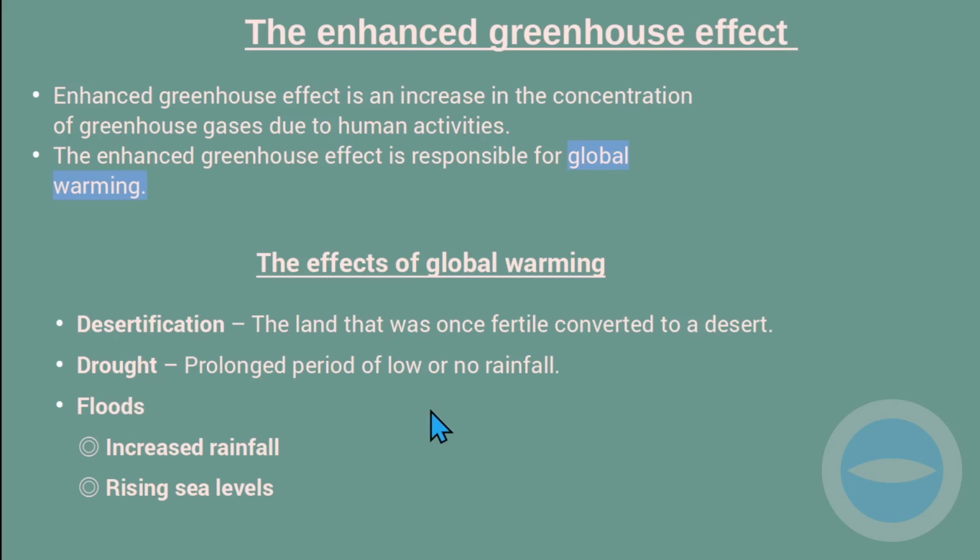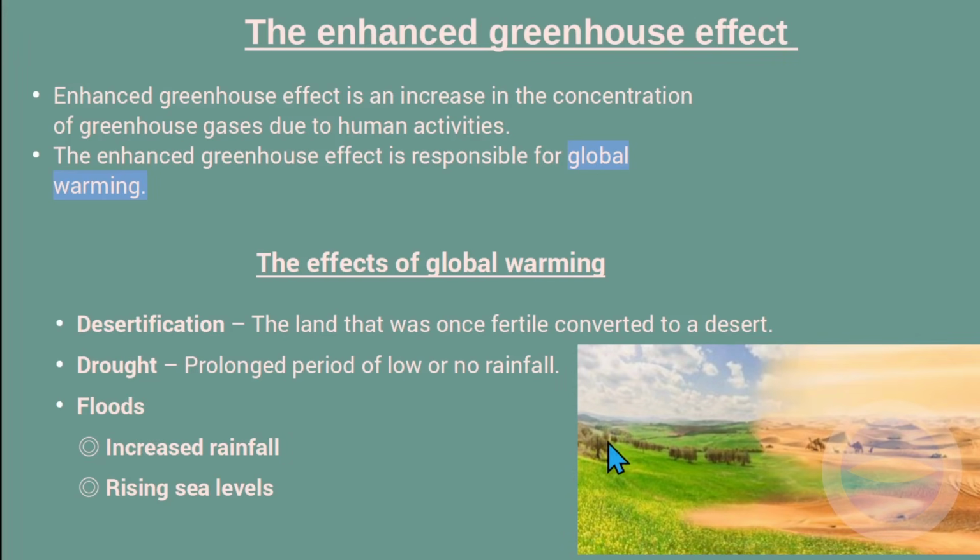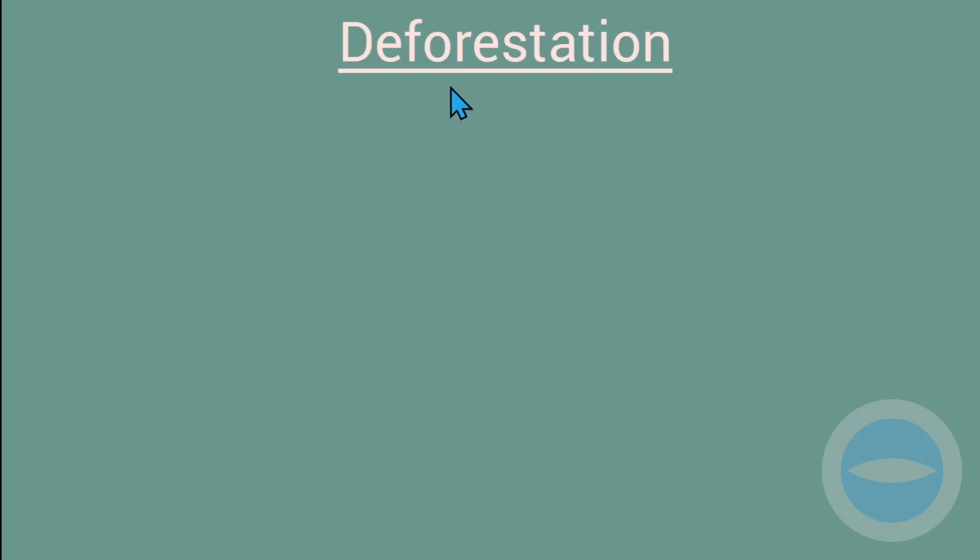So now, as you can see here, this is the desertification. Like this part here, it was fertile, and now this part has become a desert. So this is the process of desertification.